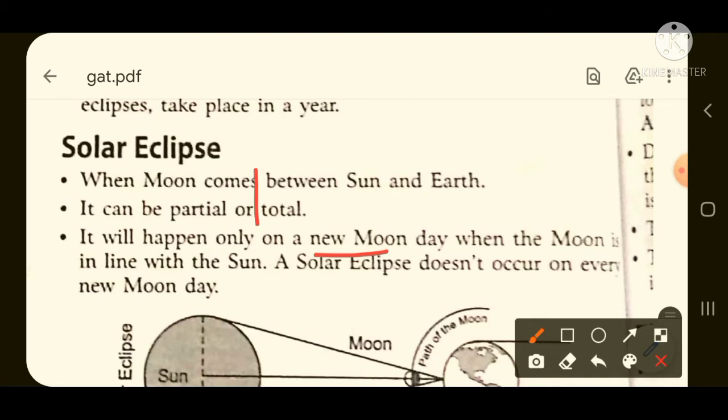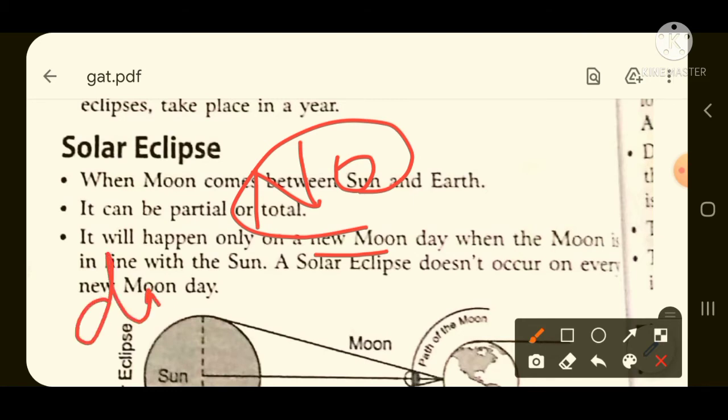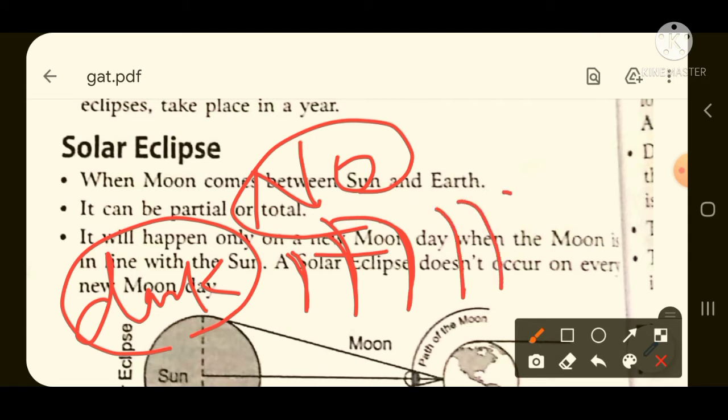New moon means actually no moon, because when the formation of the moon starts and the shape starts to change, the first day will be a completely dark day, because that day no part of the moon will be seen. Then the second day some part of the moon will be seen, the third day some more part, the fourth day some more, then the fifth day, sixth day, seventh day.